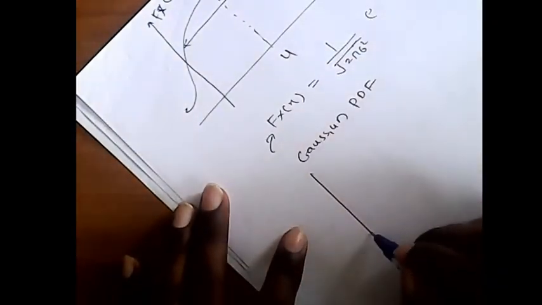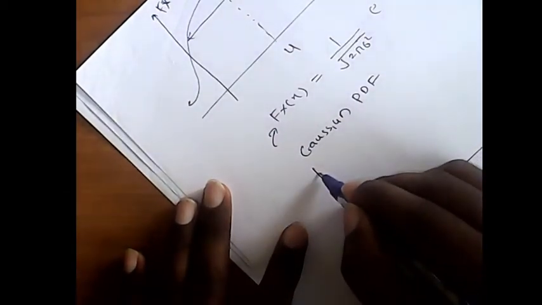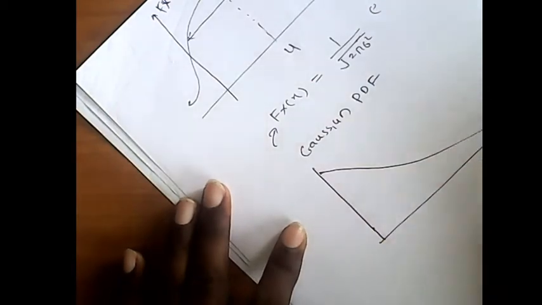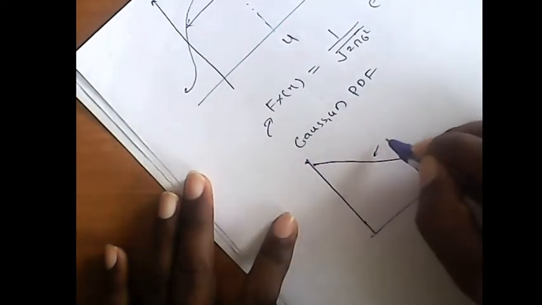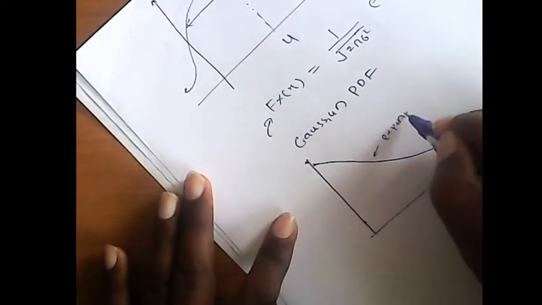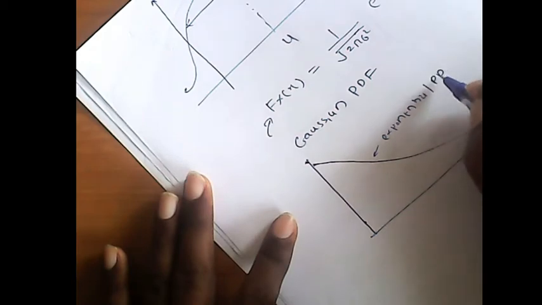If we consider an exponential form, this is an exponential term, so the curve will be like this, which is the exponential curve, the exponential PDF.